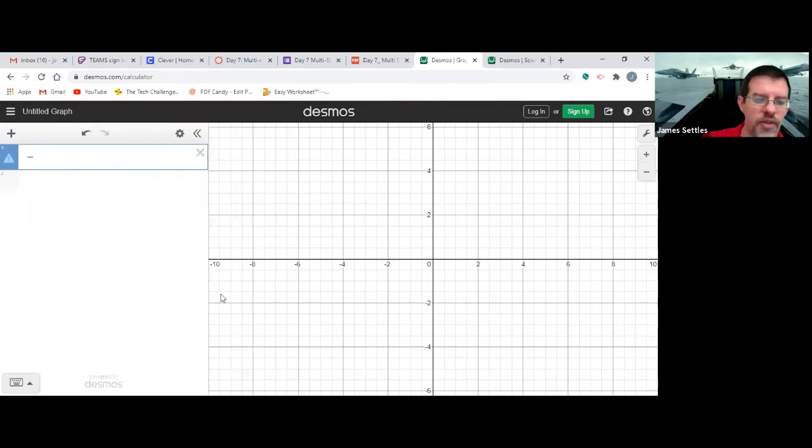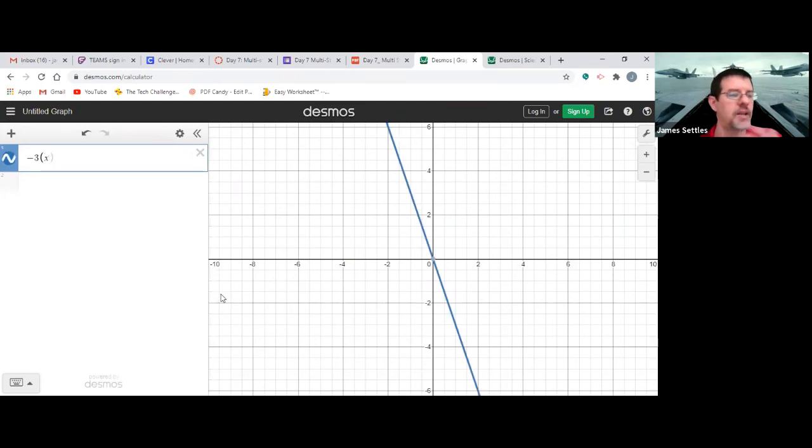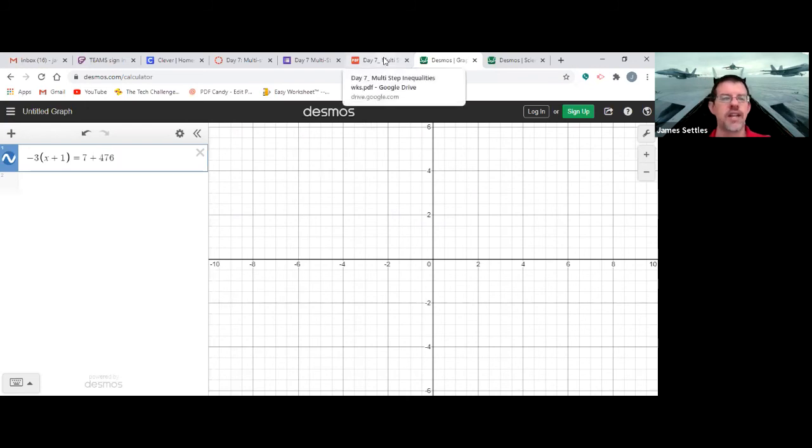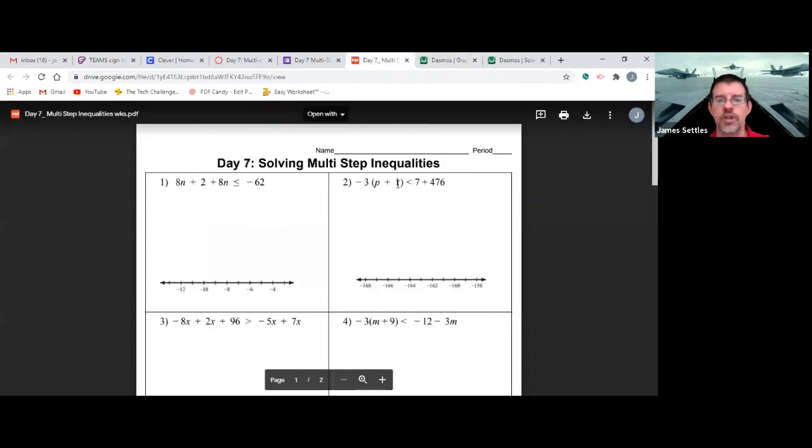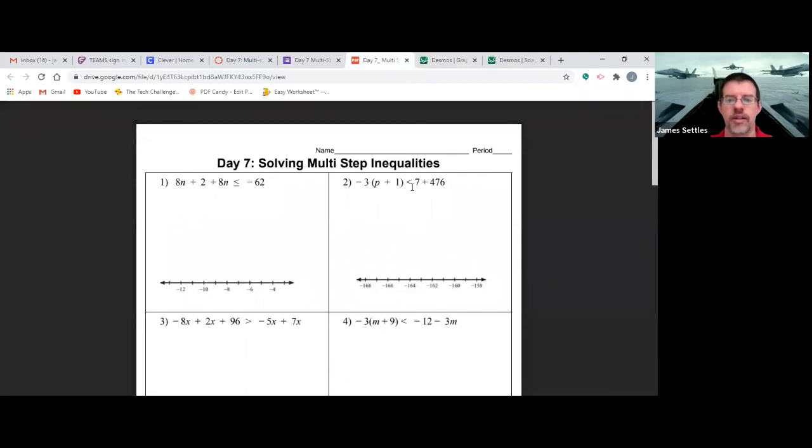So we got -3, parentheses, X. I know it said P on the problem, but in Desmos you can only put X's and Y's, so we're going to put X. Plus 1, close parentheses, equals 7 plus 476. All right, so I'm going to go back for just a second. Does everybody see how I typed that right there was number 2, except I put an equal sign right there?